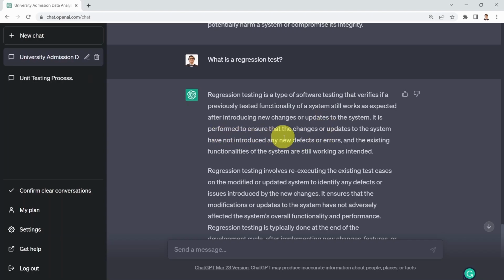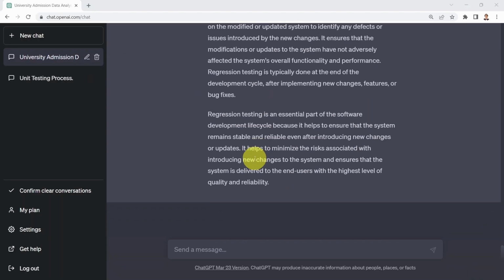It's performed to ensure that the changes or updates to the system have not introduced any new defects or errors, and the existing functionalities of the system are still working as intended. So what I could do next, I can say, well, now I know what regression testing is. I can just simply say perform regression test to the following code.